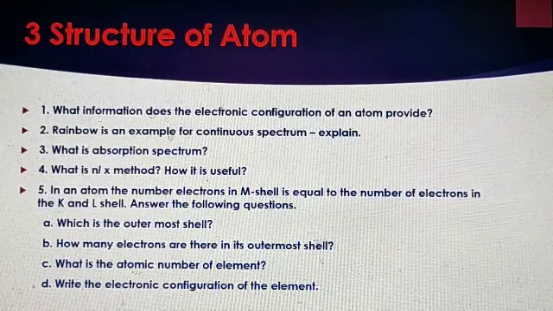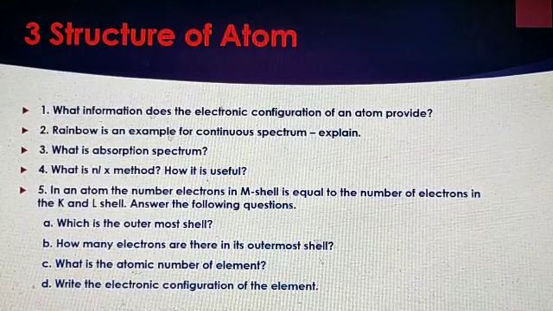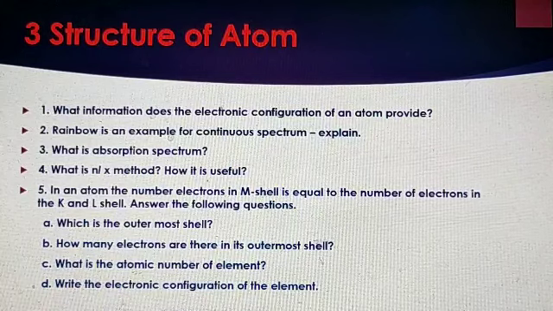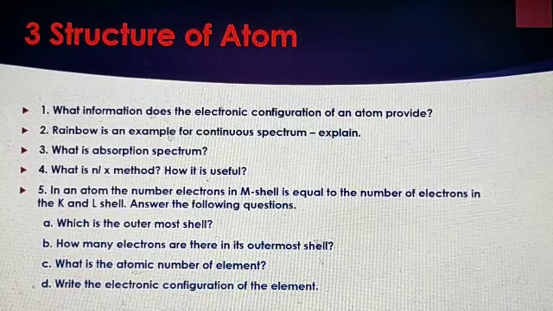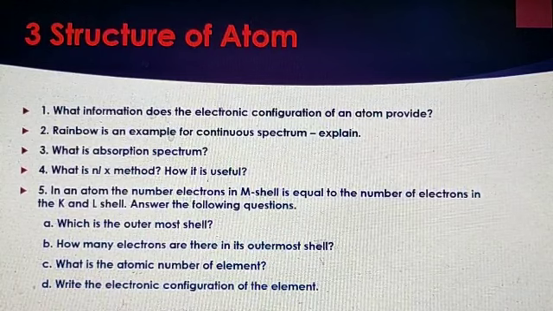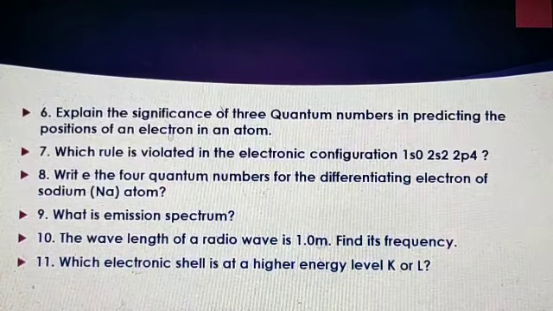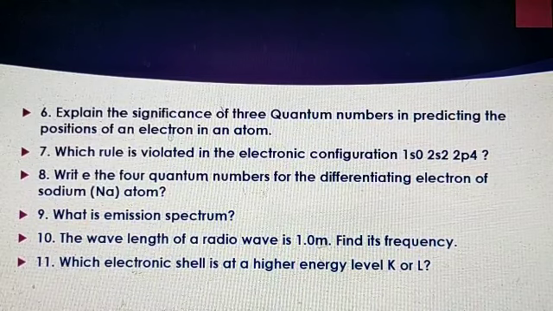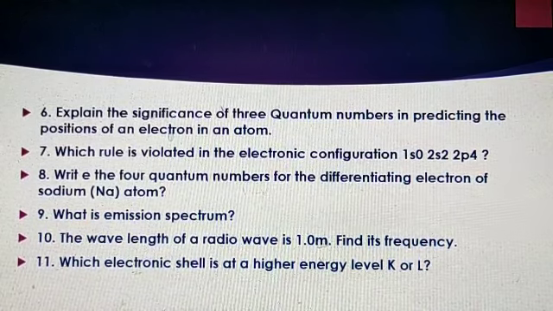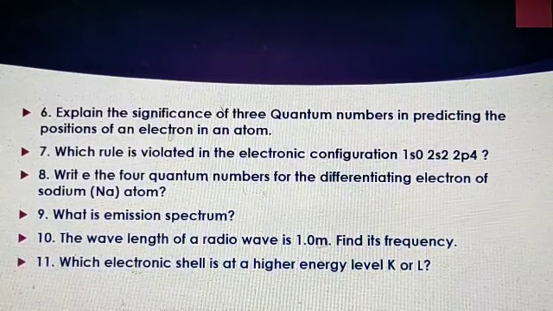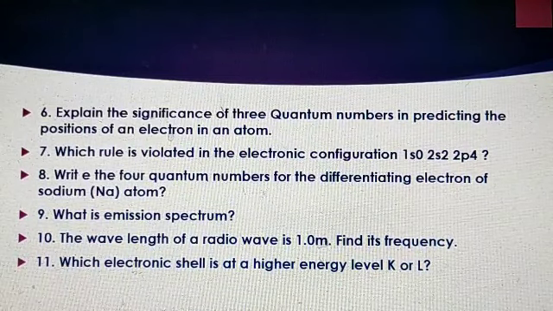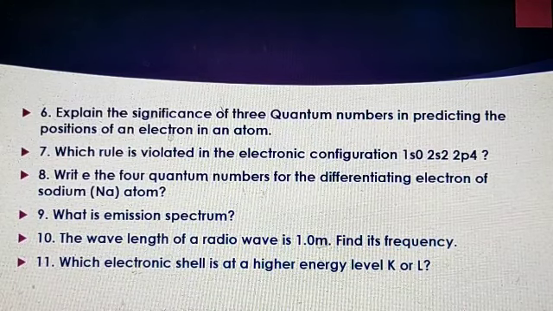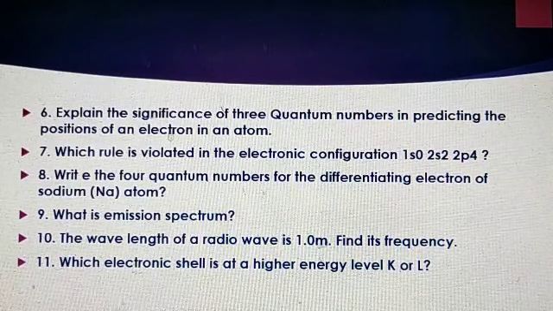Answer the following questions. First one is, which is the outermost shell? Next, how many electrons are there in the outermost shell? Next, what is the atomic number of the element? Next, write the electronic configuration of the element. Next question, explain the significance of three quantum numbers in predicting the positions of an electron in an atom. Next one, which rule is violated in the electronic configuration 1s0, 2s2, 2p4? Next one, write the four quantum numbers for the differentiating electron of a sodium atom.